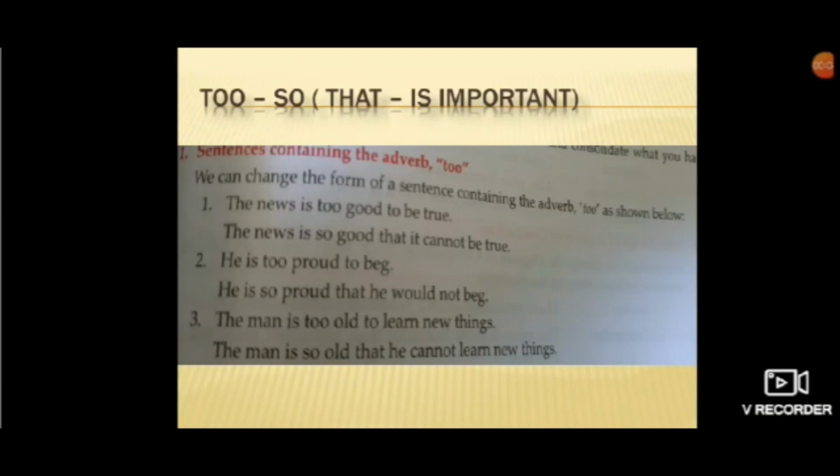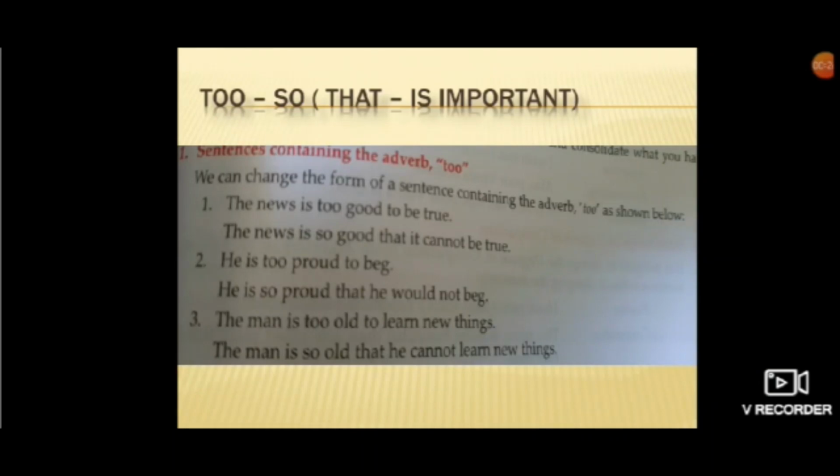To interchange to and so or vice versa. Like they can give you, rewrite using so, or vice versa. For example, the first one, the news is too good to be true. Now how will you write it down? You will write it, the news is so good that it cannot be true.